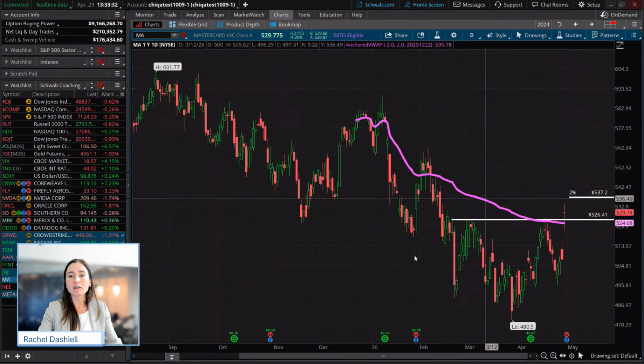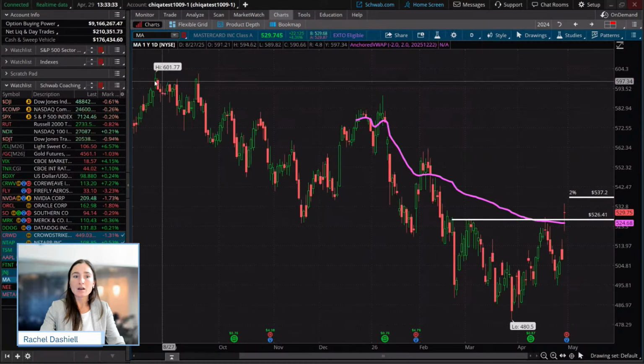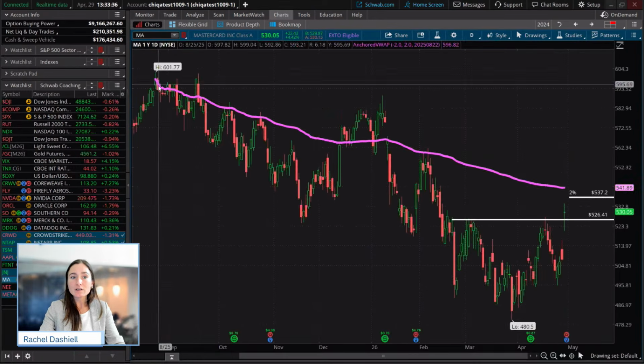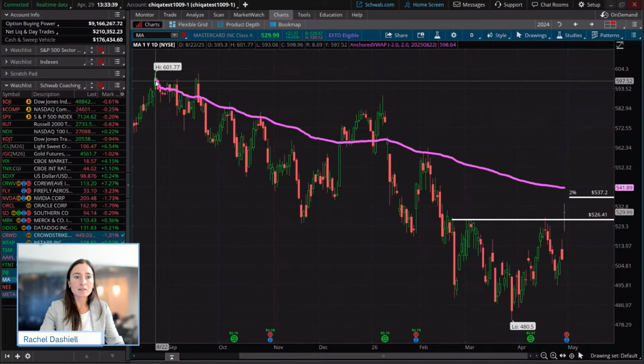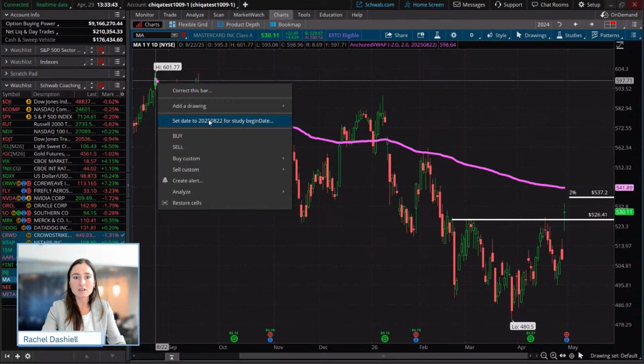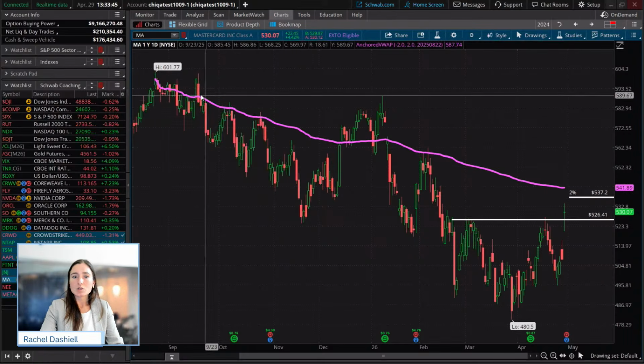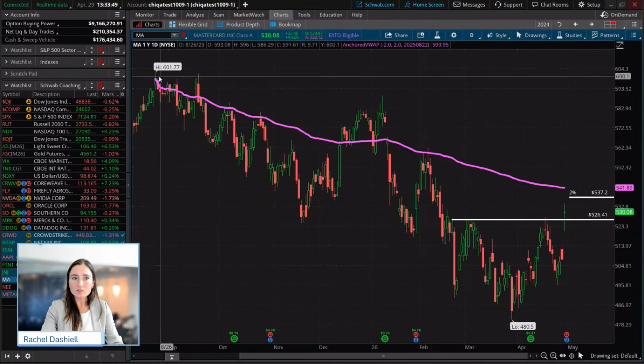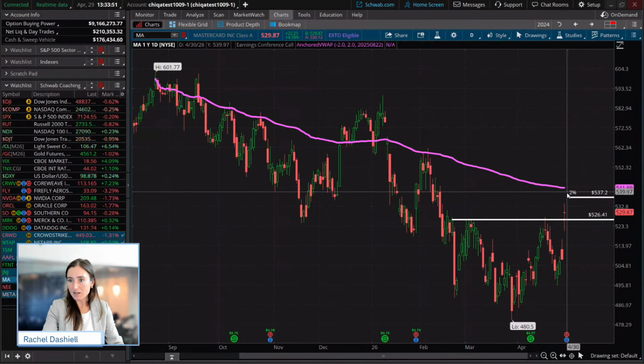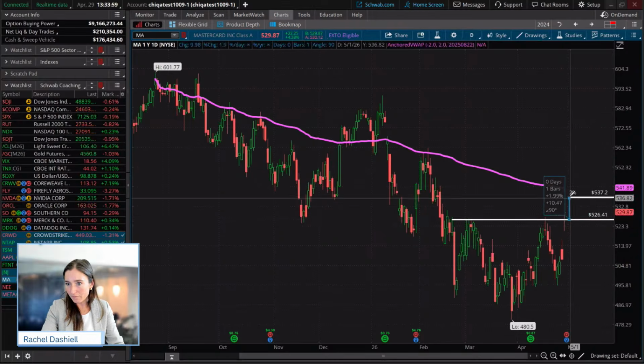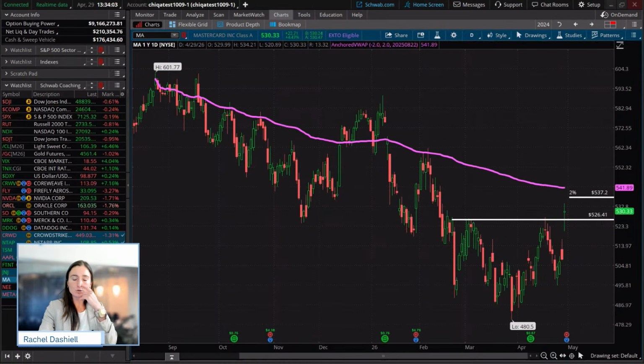A lot of traders anchor this to maybe an all-time high. So all you have to do is right click on the background of one of these candles, or right click on one of these candles, and just set the date to anchor it. So this could be one of those notable levels if you want to anchor that VWAP from the all-time highs. It's actually coming in right above 541. I wonder if that's actually like a 3% move beyond that. Let's see. Yep, roughly about a 3% move up there,